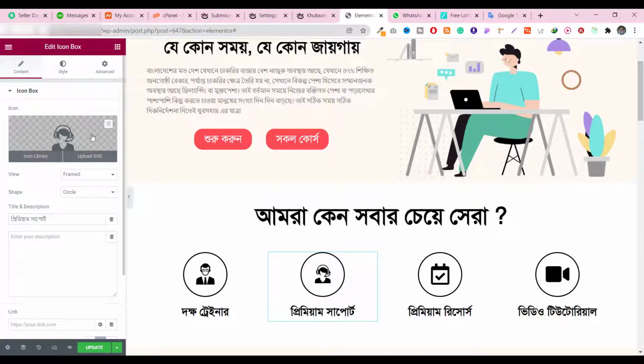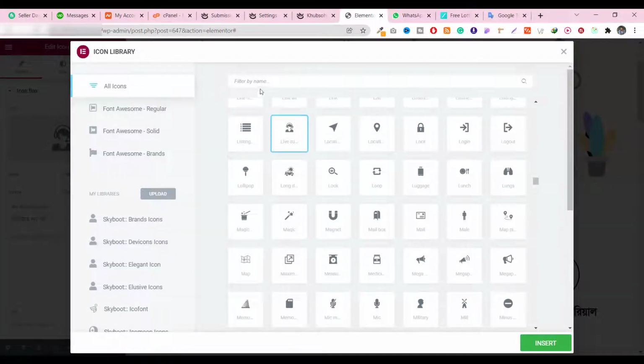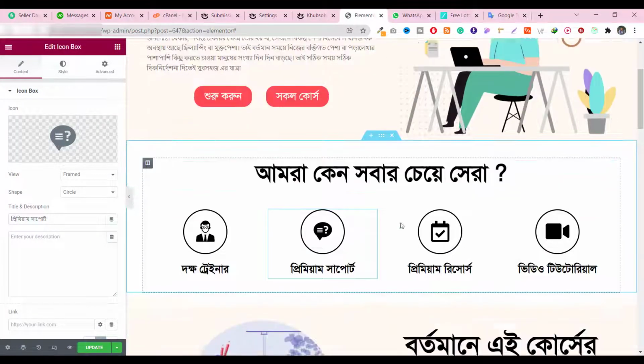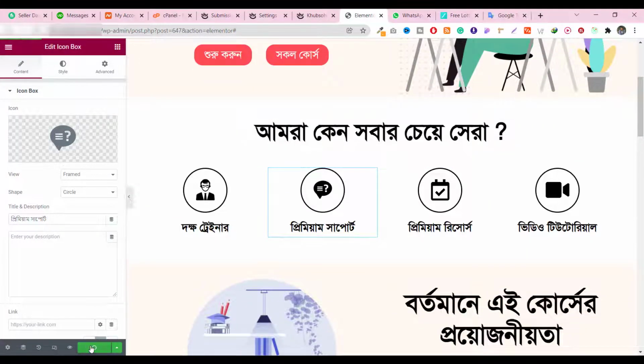I want to add something different. So again click on the icon and search support again, and I just want this one, so I just select it and insert it, and now it really looks good. And now update it. That's it, and it works now.